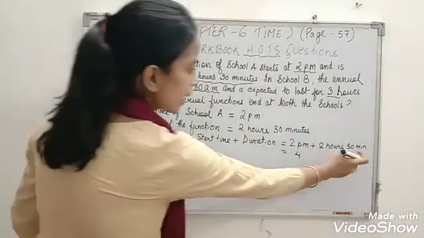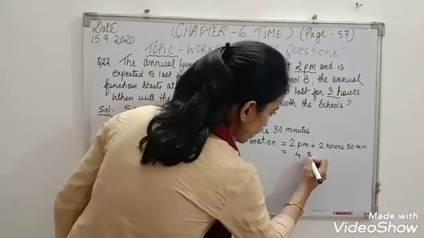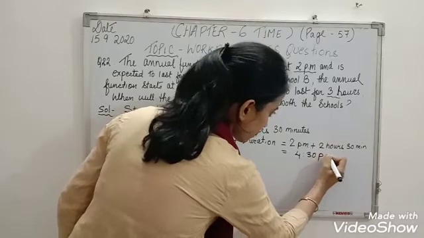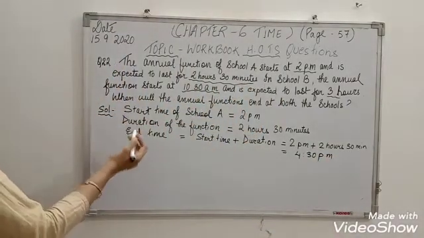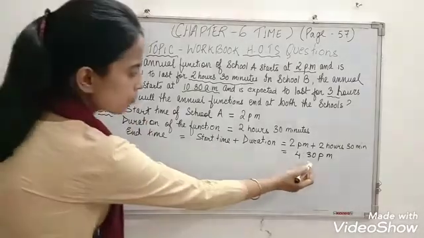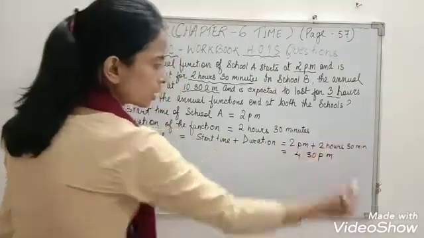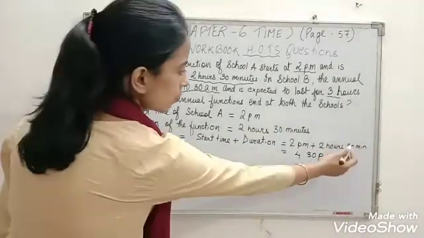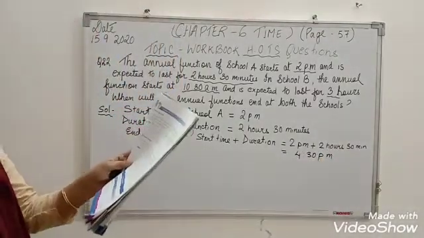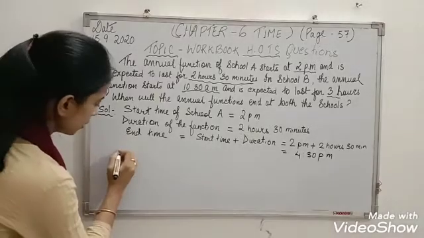Then you have to add 30 minutes. So 4:30 p.m. So school A, the annual function will end at what time? 4:30 p.m. 2 p.m. plus 2 hours 30 minutes. So 2 hours plus 2 hours is 4, and plus 30 minutes, so 4:30 p.m. Alright.